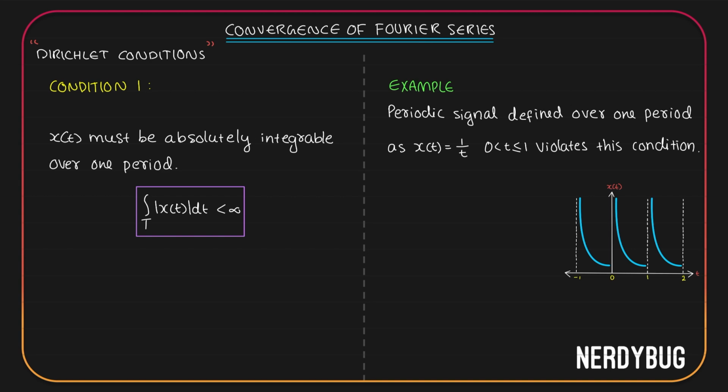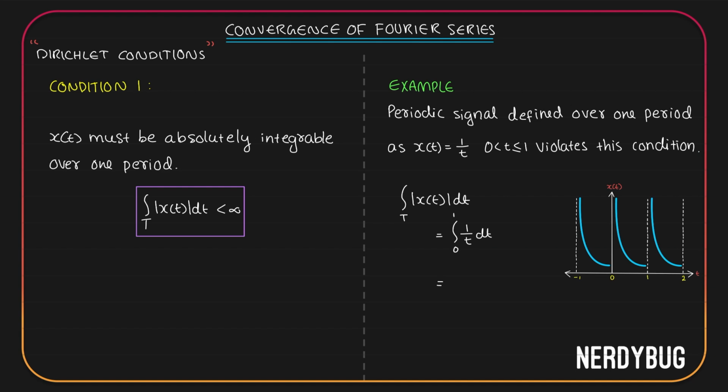Let us check if this is converging or not using condition number 1. So we are going to calculate the integral over one time period of magnitude of x of t dt and check if it is finite or not. Here the integral over one time period is from 0 to 1 of mod x of t, which is 1 by t, so 1 by t dt.